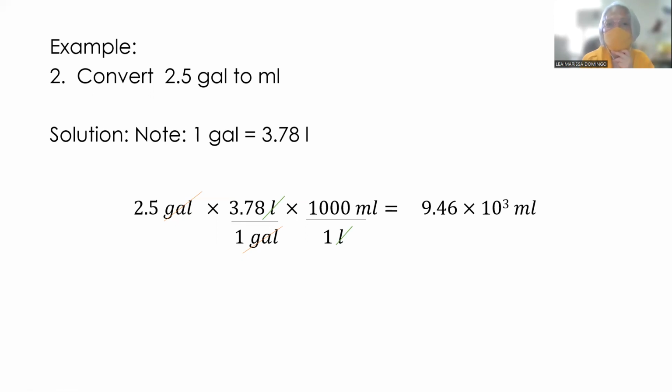Note that the final answer should be expressed in terms of ml. So yung liter na makukuha natin, dapat i-convert pa natin. So we have 1,000 ml is equivalent to 1 liter. So gallon would cancel out, liter would cancel out, and what is left is the unit ml, which is the desired unit. And 2.5 gallon is equivalent to 9.46 times 10 to the third milliliters.